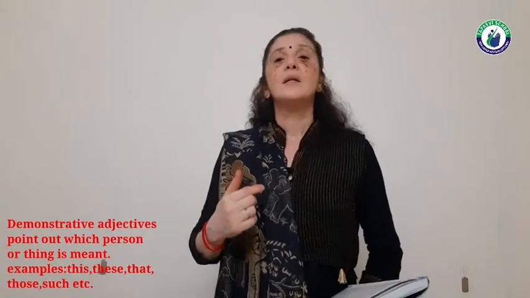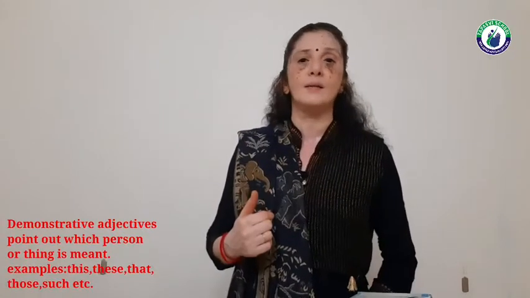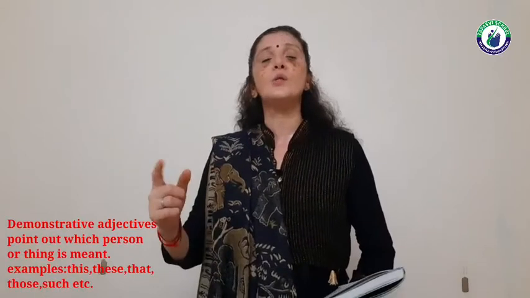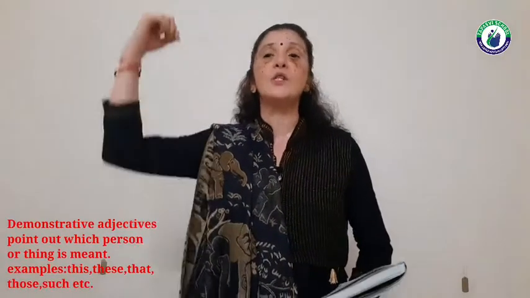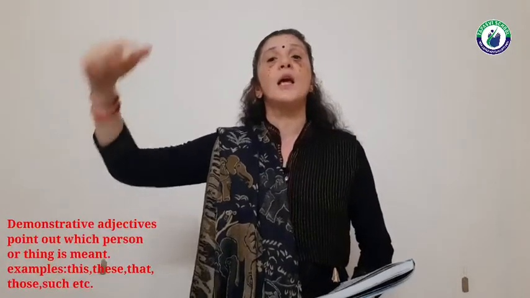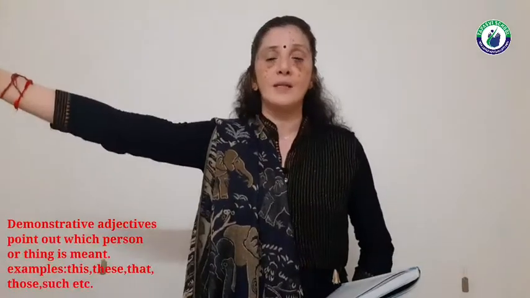And these is used with plural nouns which are near to us. And that is used with a singular noun which is far from us. And those is used with plural nouns which are far from us.